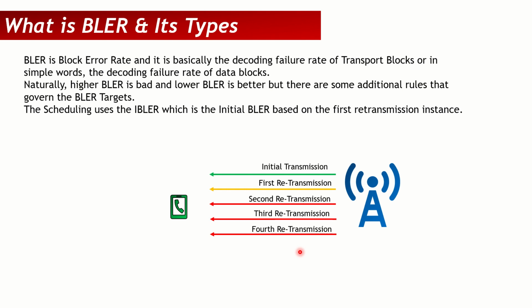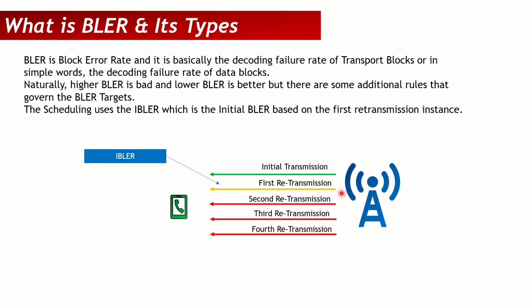But let's understand the concept of IBLER and RBLER. So what is that? When you have the first initial transmission and the UE cannot decode it, the initial NACK that happens for the initial transmission, this is what we call initial block error rate, or IBLER. So this is where we peg the IBLER.